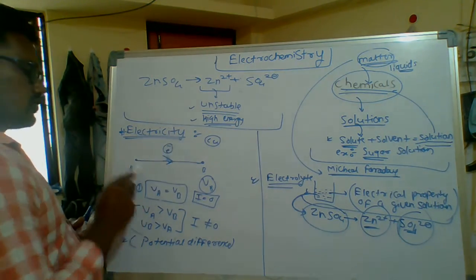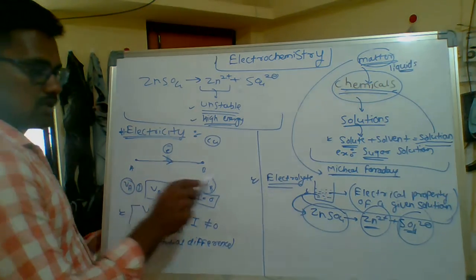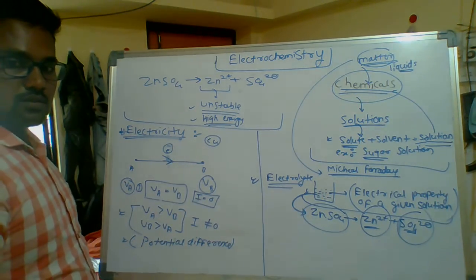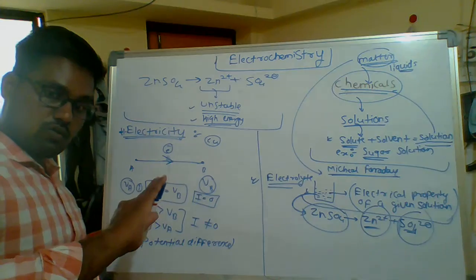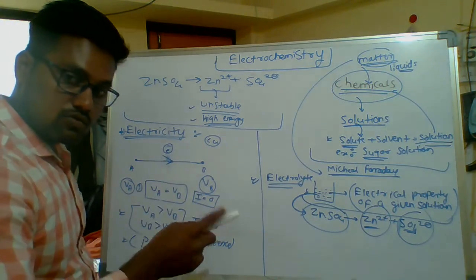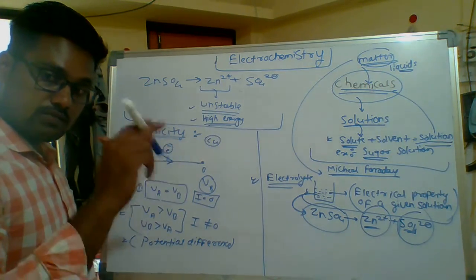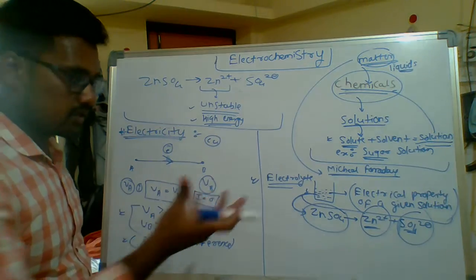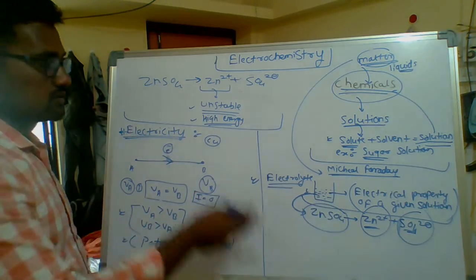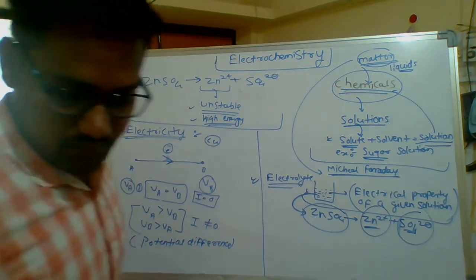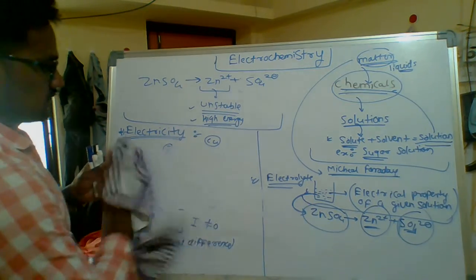How is this flow of electrons observed in this solution, and due to that flow of electrons, current is generated? Where do these electrons flow from, due to these solutions? I will make it clear in the next part.